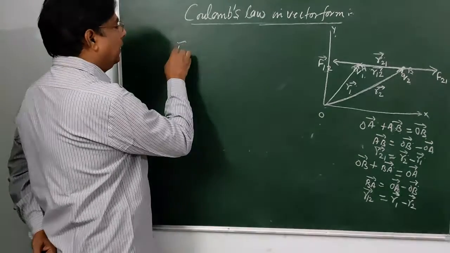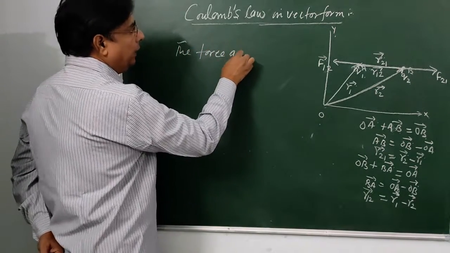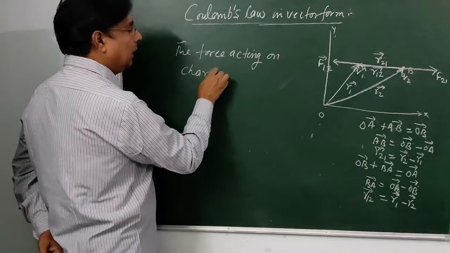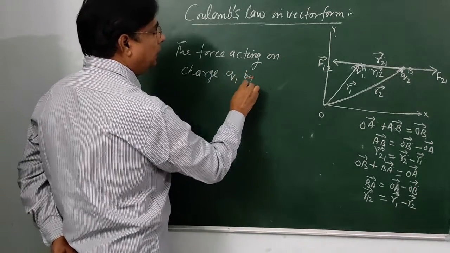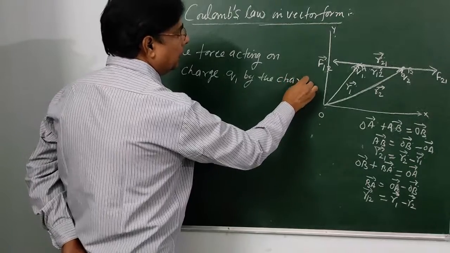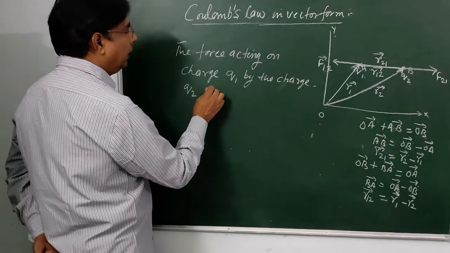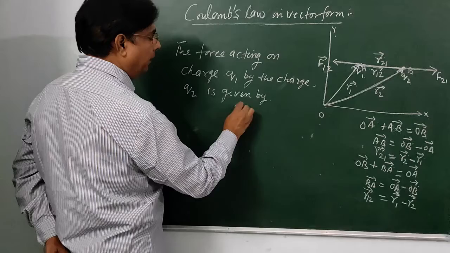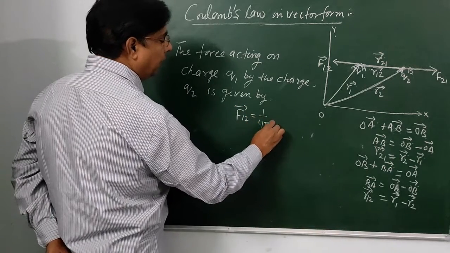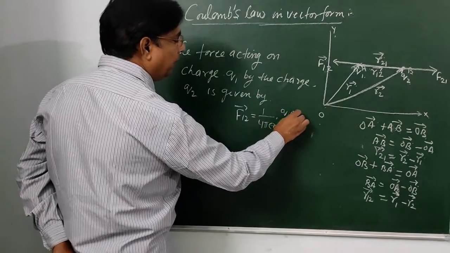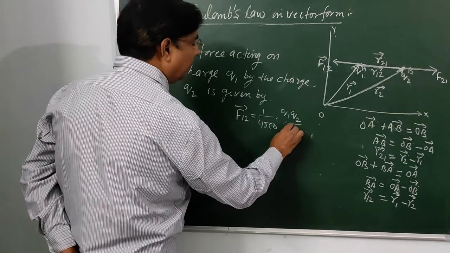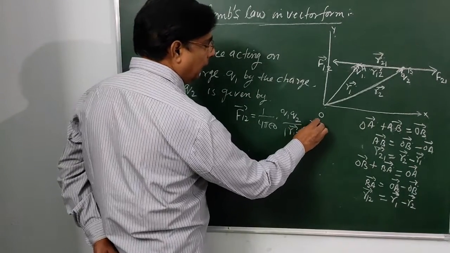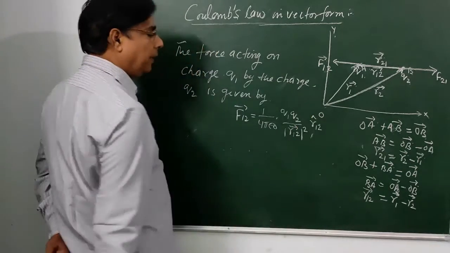Here we write the force acting on charge Q1 by the charge Q2 is given by F12 equal to 1 upon 4 pi epsilon naught q1 q2 upon distance r12 to the power 2, and it has the direction from 1 to 2.